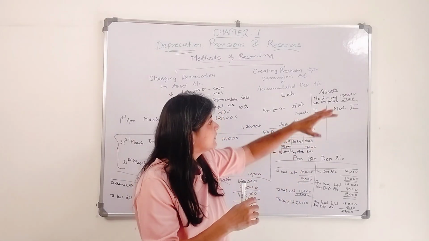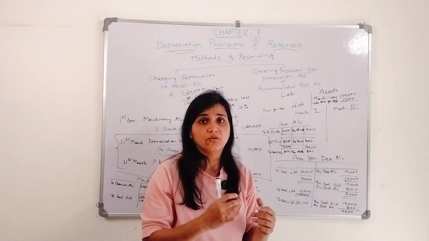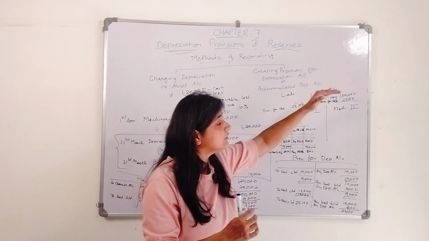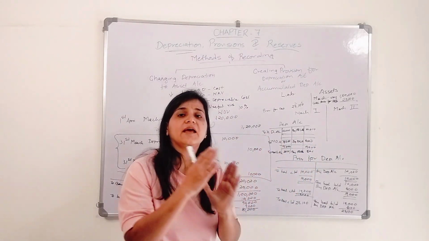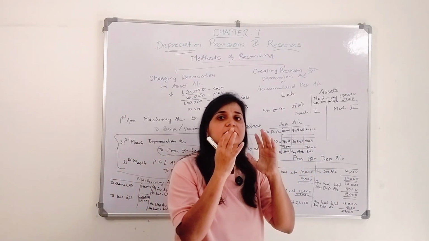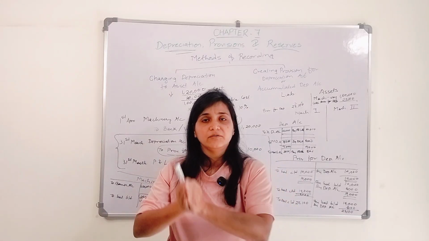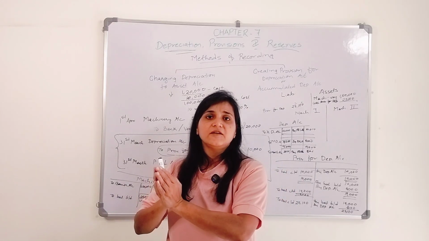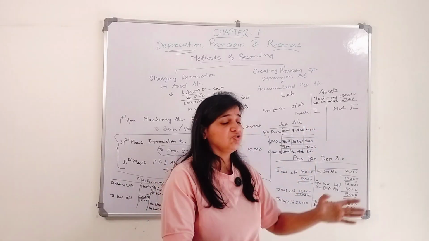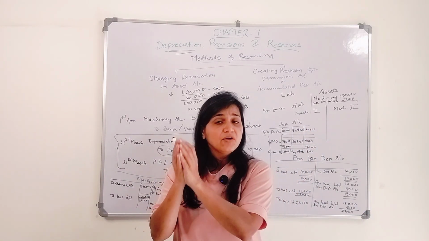There is a possibility that you buy the third machinery also, right? So for the third machinery, prepare a separate asset account. Okay, for this particular asset, when you have purchased it, what's its NRV and what is the date of depreciation you are going to charge. Second machinery, when you have purchased it.